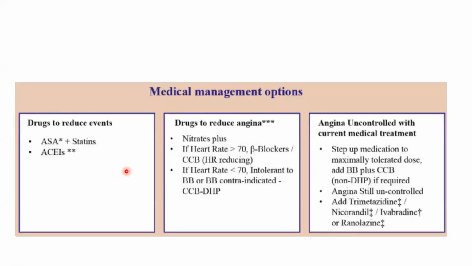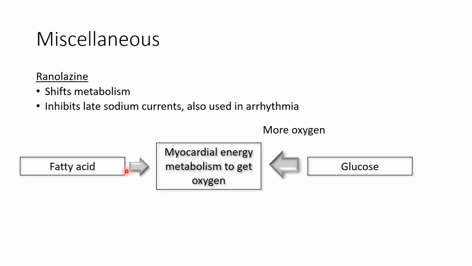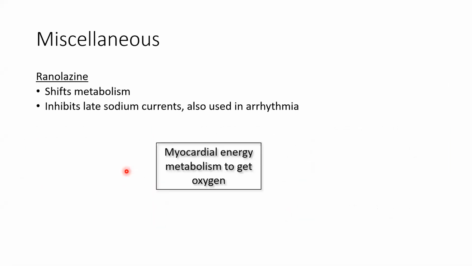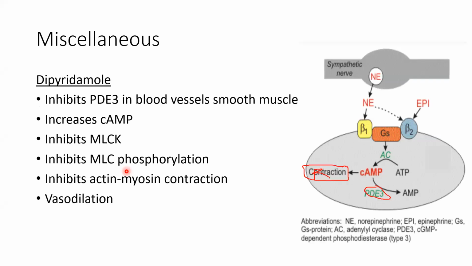Do you have any query? Yes, ma'am, in that image. Which image are you talking about? That CAMP image, PDE3? Yes, this one. Ma'am, but in the CAMP pathway, the Gs will stimulate the cAMP and therefore we'll get a contraction only, right? Because it will increase the pumping of the calcium into the cell.